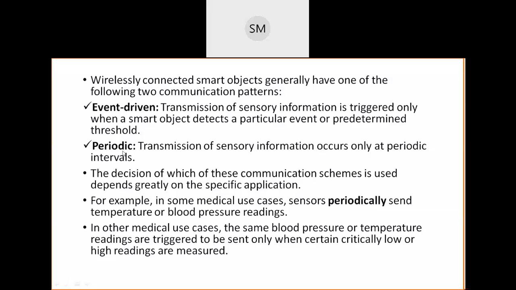One device to another device, periodically. You have made the setting in that network. You are transmitting the information sensed by the sensors at periodic intervals. Periodic intervals means constant time periods. For every 1 hour, for every 2 hours, you are sending the data. Sending the data is nothing but communicating with another device.